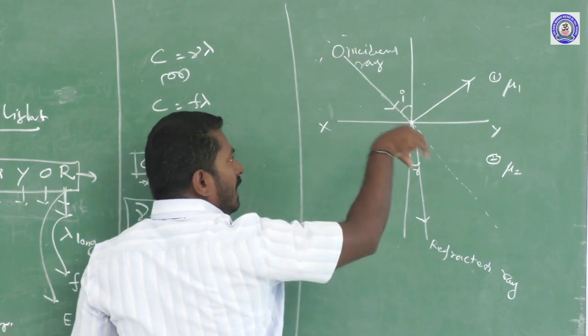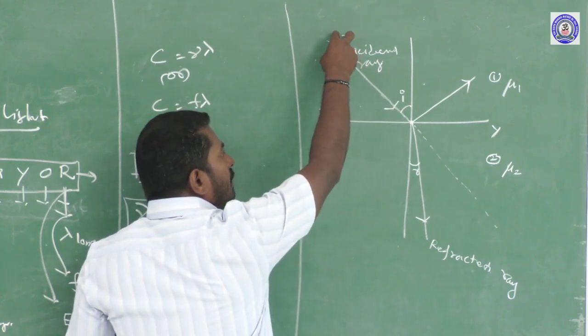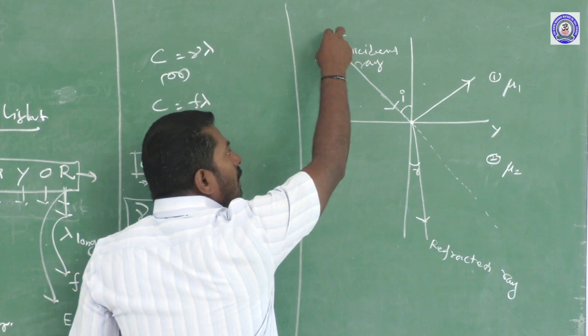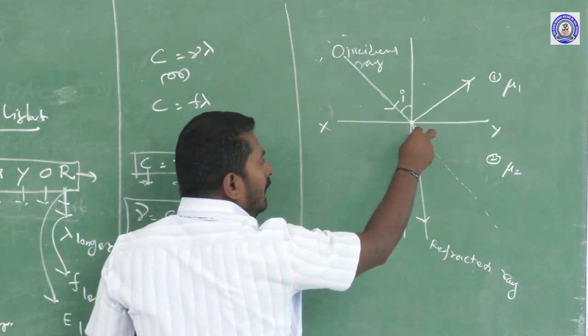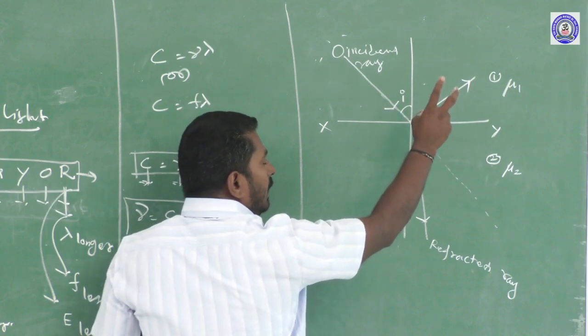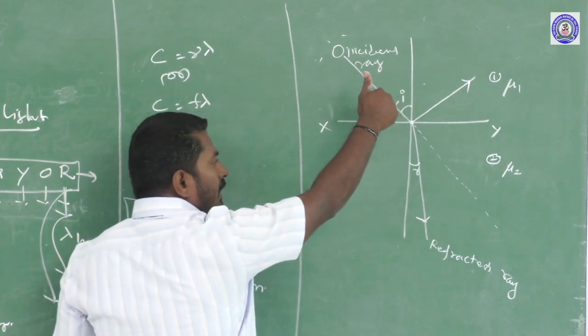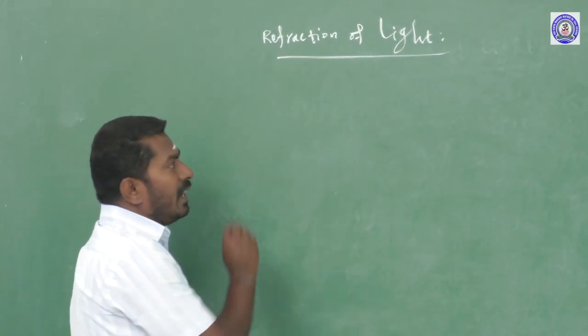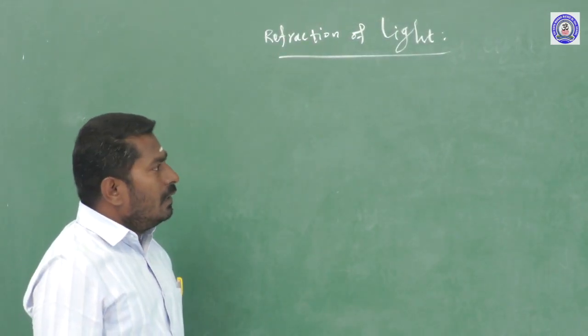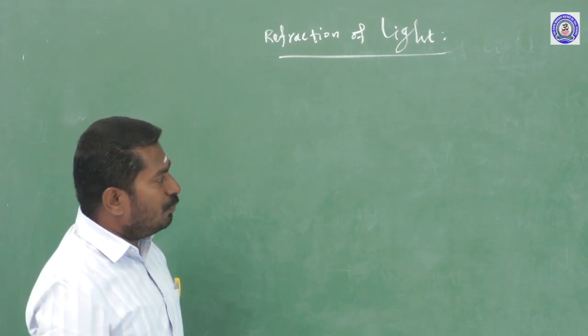Another property: when a beam of light coming from the source is incident at the interface of two media, it is partially reflected by the transparent surface and partially refracted into the surface. So the next topic is refraction of light. It occurs at a pair of media.